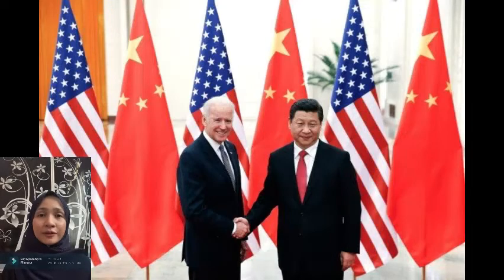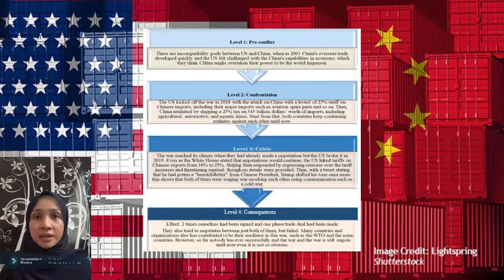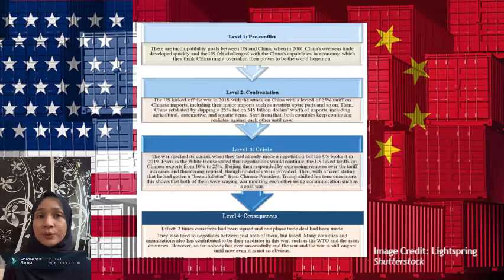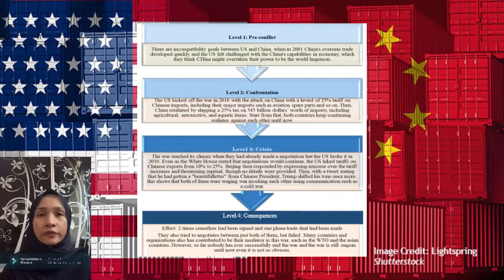Next, we go to the conflict analysis and resolution suggestions. According to the timeline of the trade war, the level of this conflict has reached level 4, which is the consequences. Level 1 is the pre-conflict, where there are incompatible goals between the US and China. In 2001, China's overseas trade developed quickly and the US felt challenged by China's economic capabilities, thinking China might overtake their power to become the world hegemon.